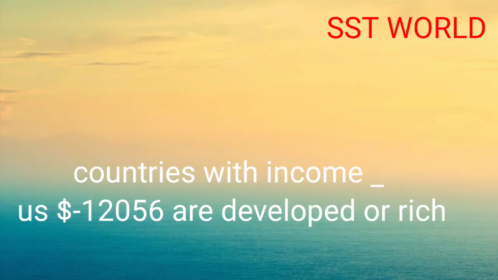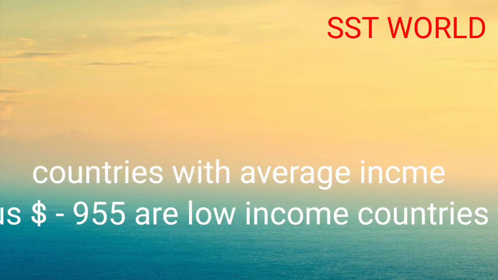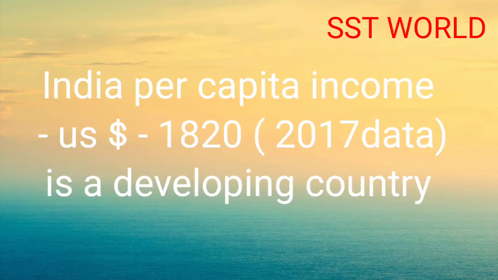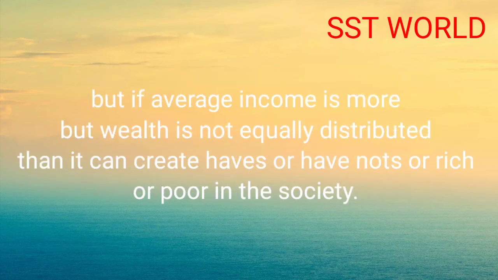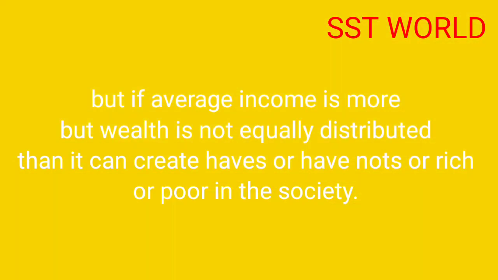According to 2017 data, countries with per capita income of 12,056 US dollars are rich or developed countries. And countries with $955 or less are low income or underdeveloped countries. But what is the per capita income of our country India according to 2017 data? India's per capita income is 1820 US dollars. Did you understand? But even if the average income of two countries is the same, if it is not equally distributed, it may create haves and have nots, rich and poor, in the society.